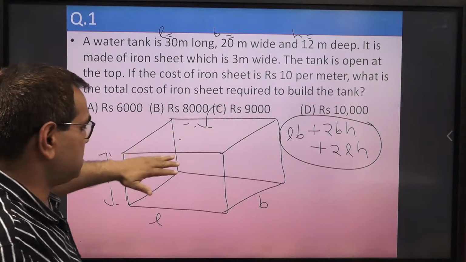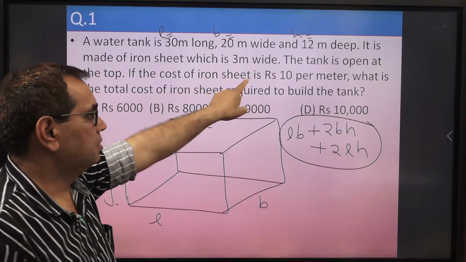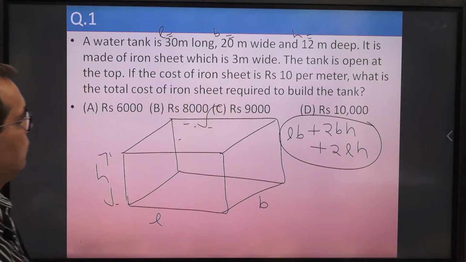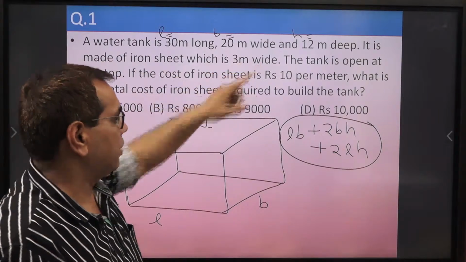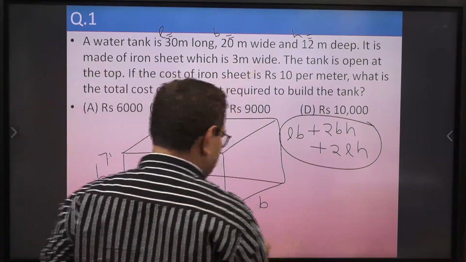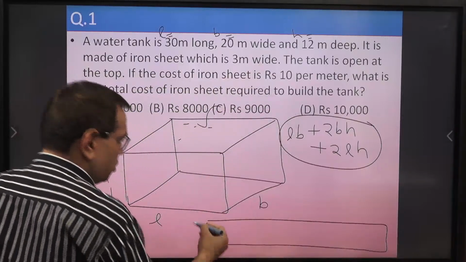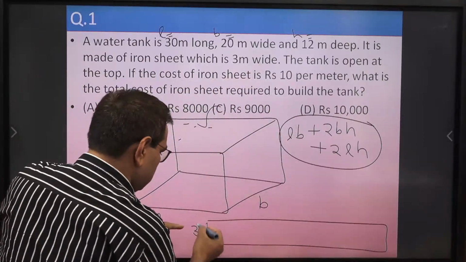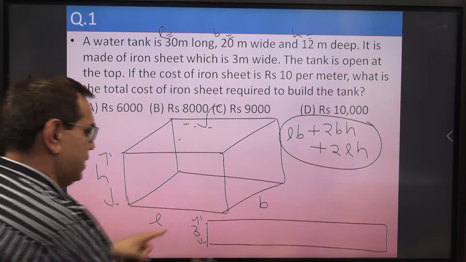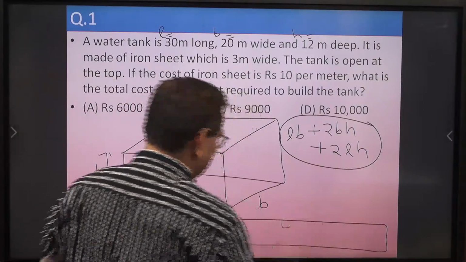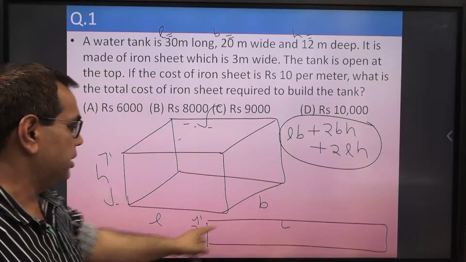This total surface is to be made by an iron sheet, okay, and it is 3 meter wide. So the iron sheet is 3 meter wide. Suppose we have a rectangular iron sheet, which we are using. 3 meter wide means width is 3, and suppose its length is L. So the area of the rectangular iron sheet will be 3 into L.